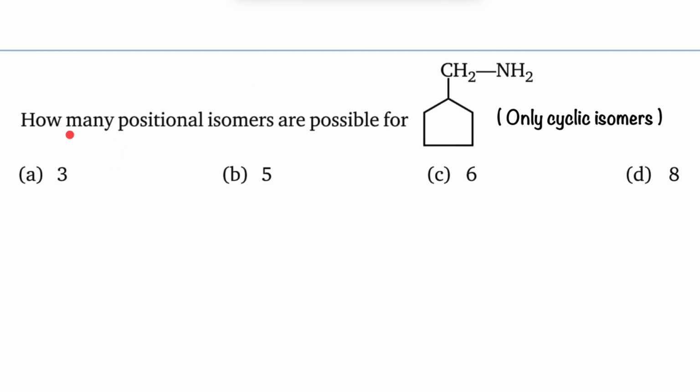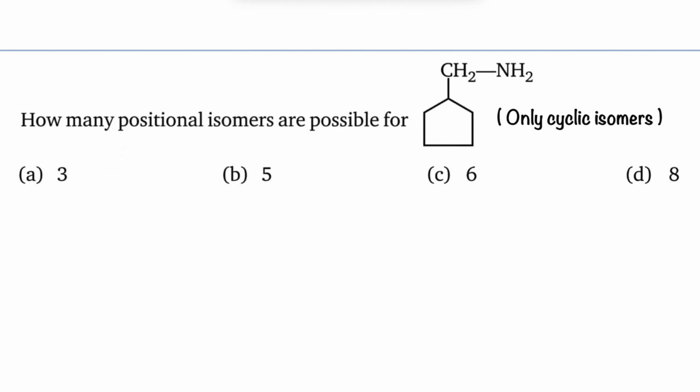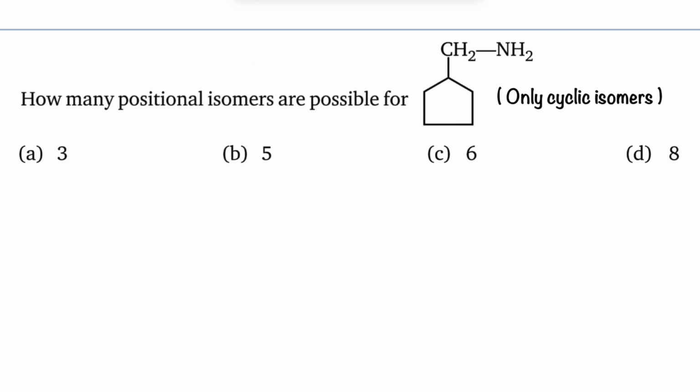Here the question says, how many positional isomers are possible for this structure they are asking. How many positional isomers, and they are asking only cyclic isomers. The given compound has one ring, therefore degree of unsaturation is 1. Totally there are 6 carbon atoms, 1 nitrogen atom. Degree of unsaturation is 1. First let us write all possible isomers. First I am writing a 6 membered ring. 6 membered ring with NH2 group.